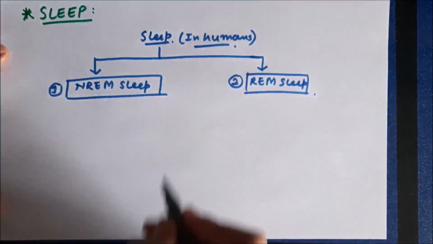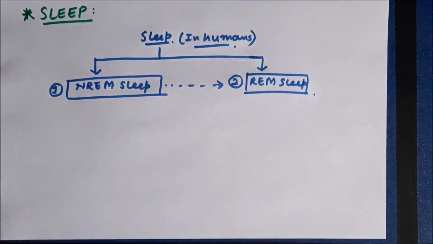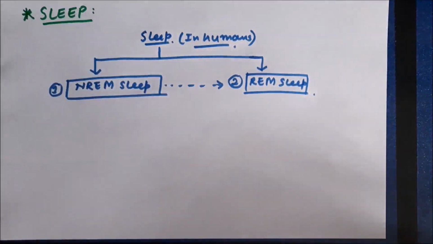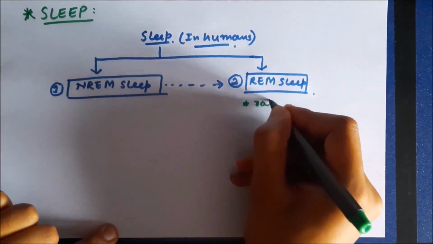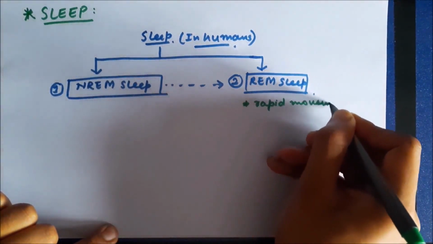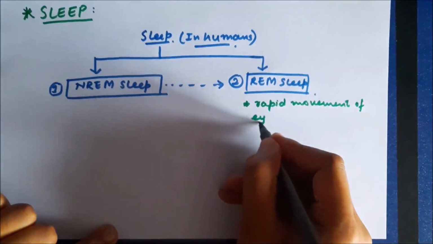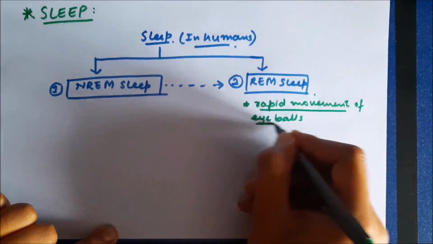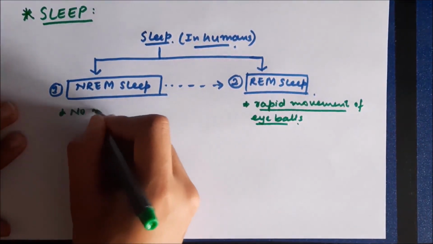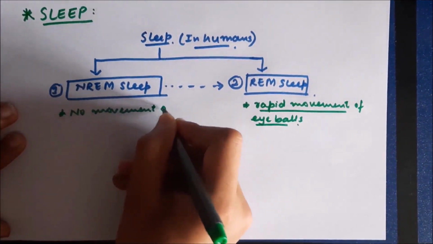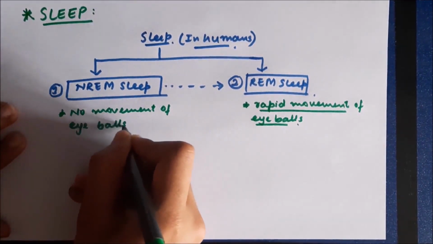Initially when we sleep, we go into NREM sleep, and then this is followed by REM sleep. REM sleep is called rapid eye movement sleep because during this sleep there is rapid movement of eyeballs. And in non-rapid eye movement sleep, as the name says, there is no movement of eyeballs.